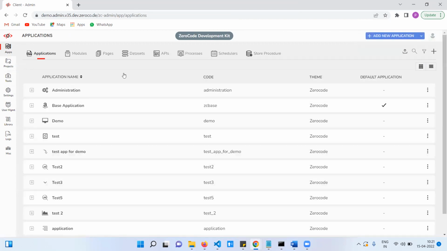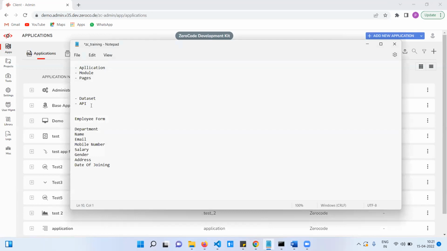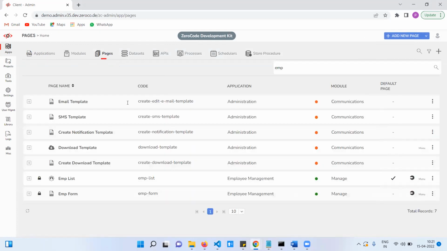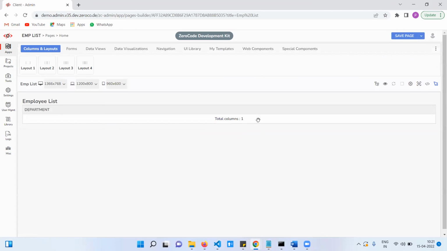Done. That means application, dataset and API are also done. Now what needs to be done? We need to integrate these APIs into the pages. Now I am going to the employee list page. We have the employee list page right here. When I click on this,